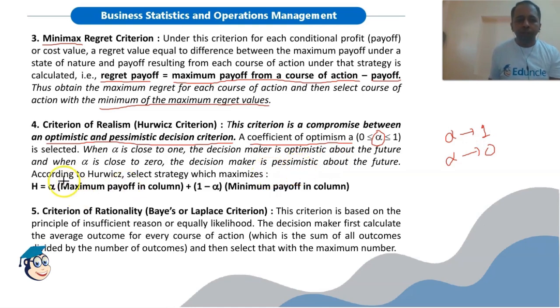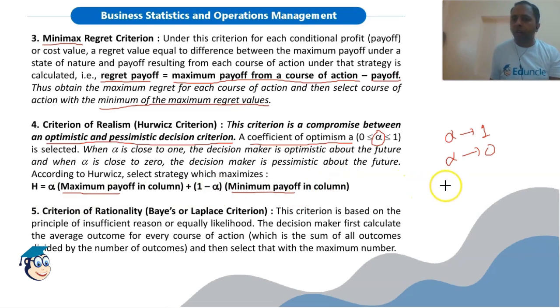Now according to Hurwitz, select the strategy which maximizes. So under each course of action, we will select the maximum payoff and the minimum payoff. So for each course of action, we will identify two values: one is maximum payoff, another is minimum payoff. We will multiply alpha with the maximum payoff and 1 minus alpha with the minimum payoff.